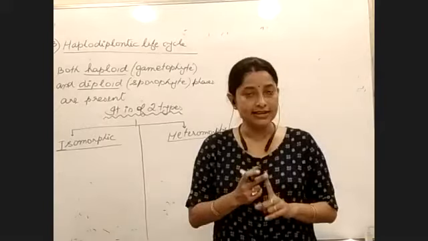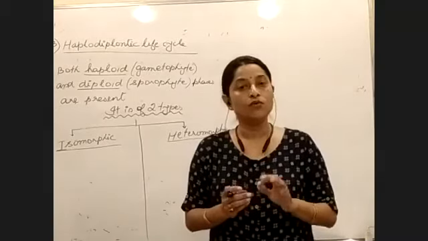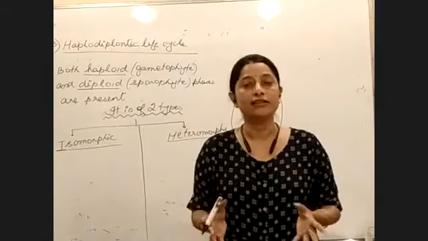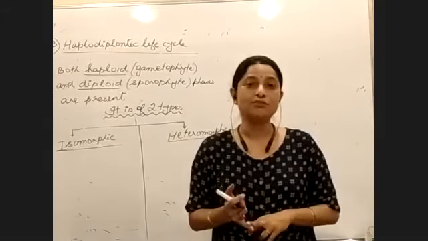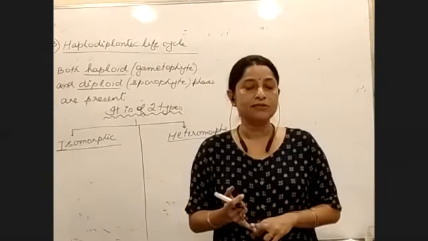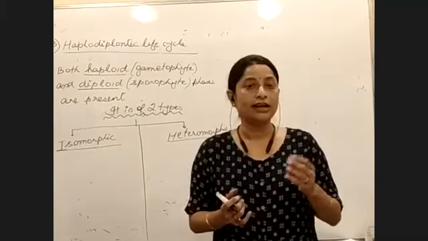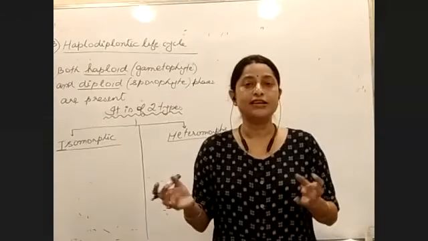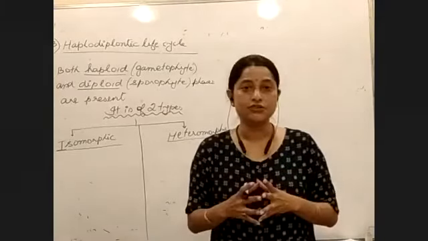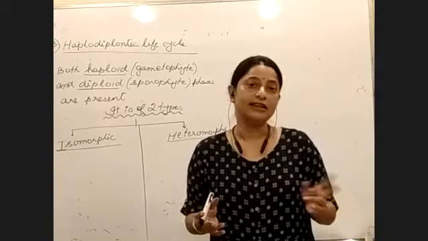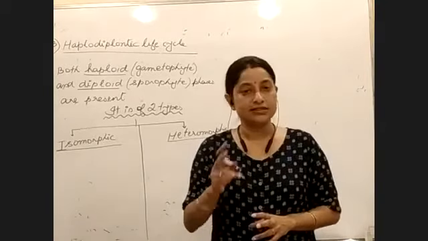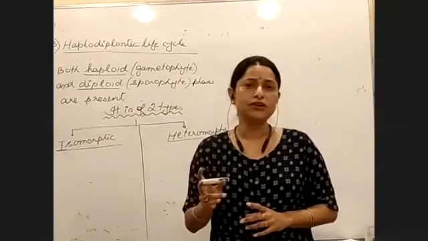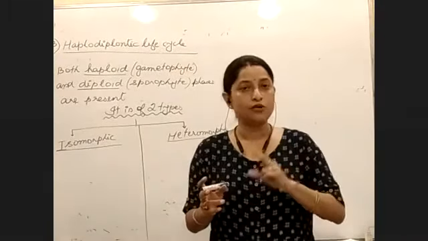Which algae will have the haplodiplontic life cycle? Those algae that show the sporophytic phase and the gametophytic phase for a longer duration, right? Isomorphic haplodiplontic means that the gamete-bearing plant, the gametophyte, and the sporophytic phase are both the same morphologically. Iso means same, hetero means different. That is one explanation. The second explanation is another point of difference between isomorphic and heteromorphic haplodiplontic.